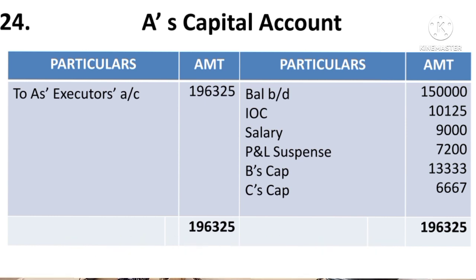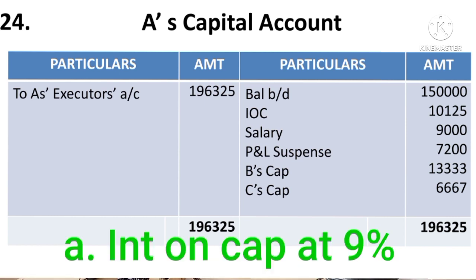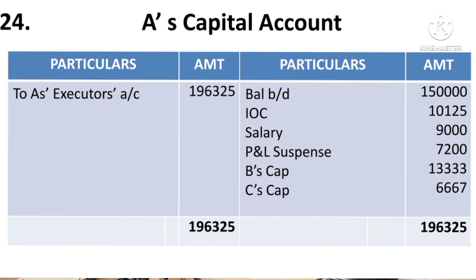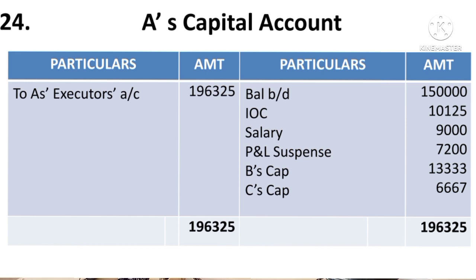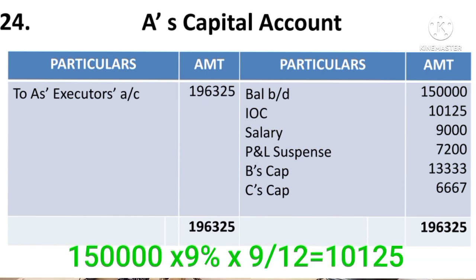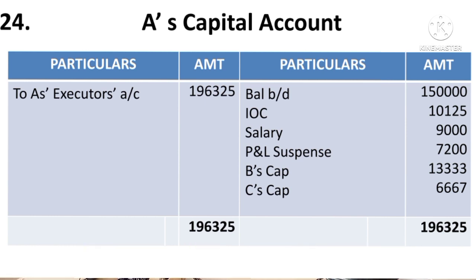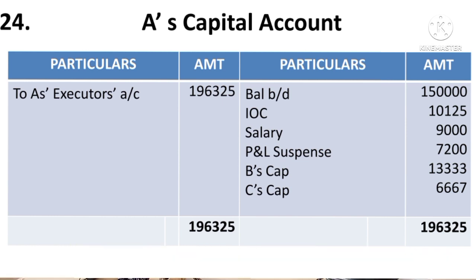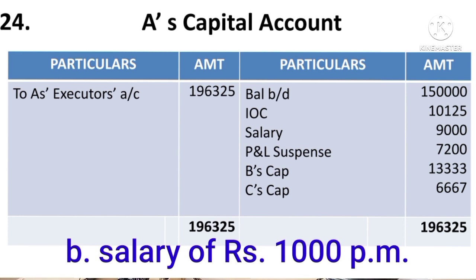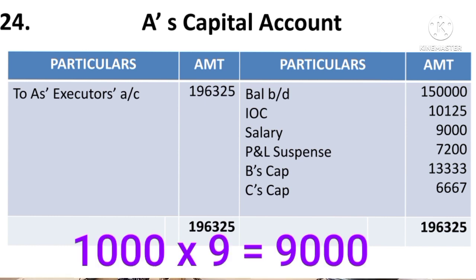As per the partnership deed, he is entitled to interest on capital, so it has to be credited to his account. Write by interest on capital. His capital is 1,50,000 into rate of interest 9/100 into 9/12, because he survived for 9 months, so we give him interest only for 9 months. It comes to 10,125. Then he is entitled to a salary of rupees 1,000 per month, for 9 months. So by salary 1,000 into 9, it comes to 9,000.